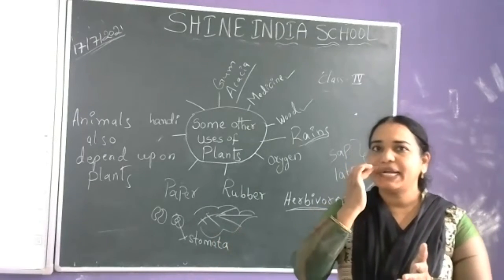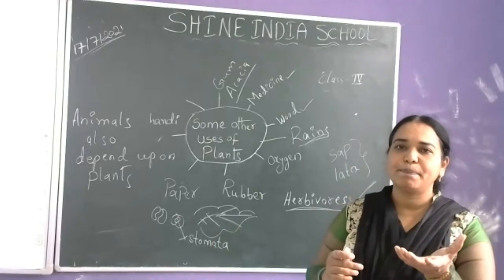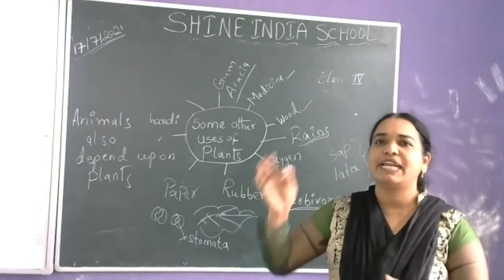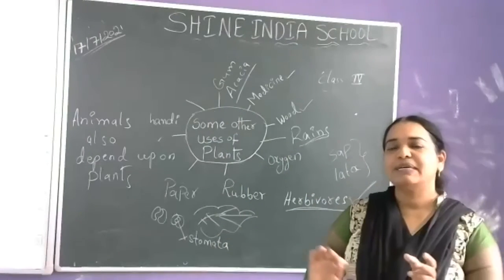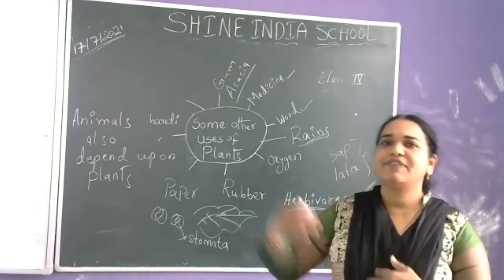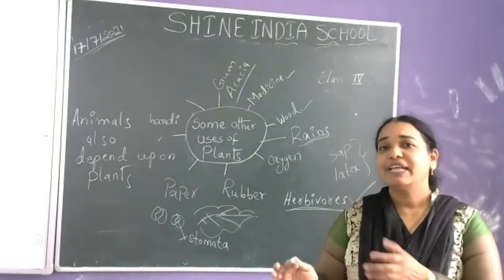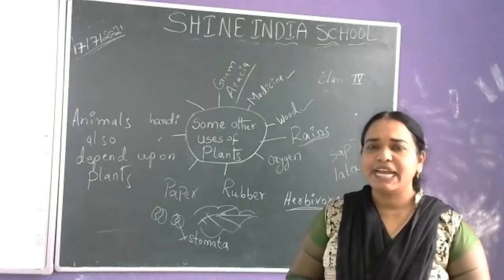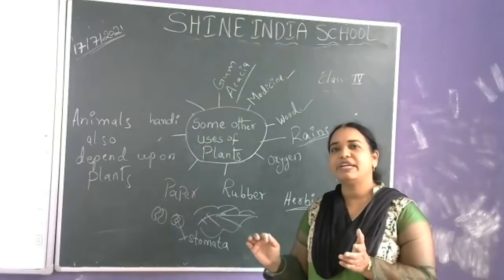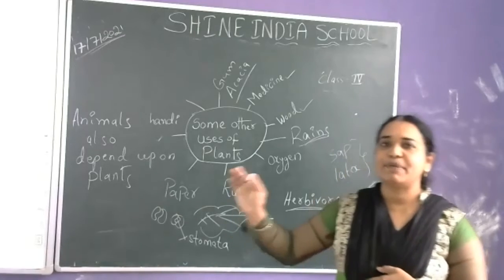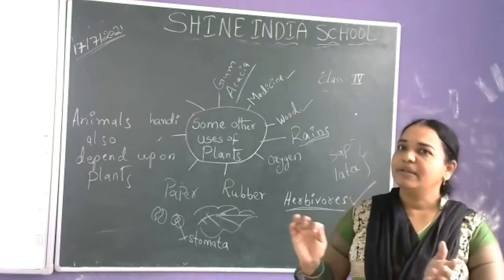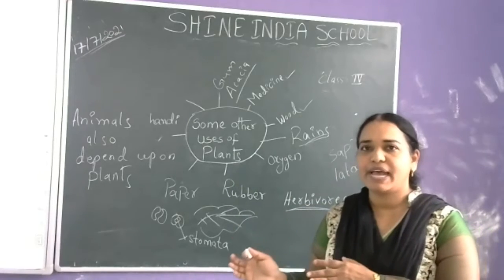For example, a parrot eats the fruit of a plant, catches it in its beak, goes to some far place and throws it there. Crows, parrots, and animals like squirrels eat the nuts and throw them somewhere else. So new plants arise again. That means animals are helpful in the dispersal of seeds, and new plants arise in some other region. So the plants also depend upon animals.